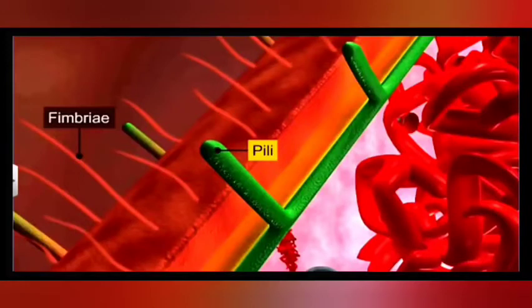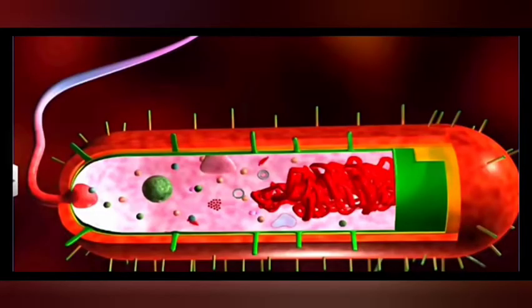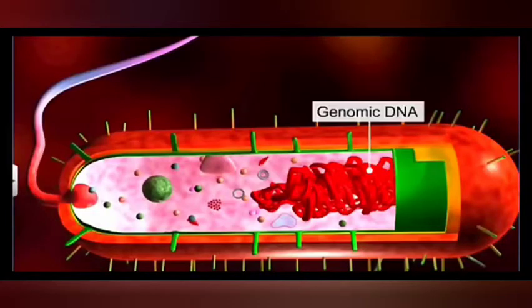Even there are certain pili which are responsible for sexual reproduction. Fimbriae are also helping in attaching to the host surface. So these flagella, cilia, pili and fimbriae are the outgrowths present in the bacterial or prokaryotic cell. Now we come to the most important part, which is the innermost genetic material, that is genomic DNA. Because there is no nuclear membrane, this DNA is present and suspended in the cytoplasm.